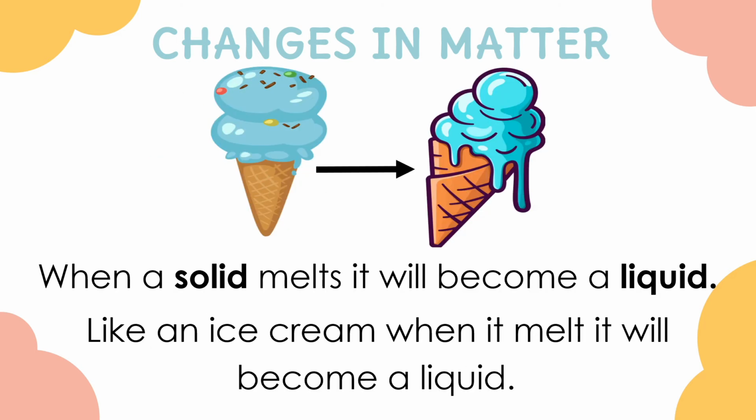Now let us have these changes in matter. As you can see, there are two ice creams. When a solid melts, it will become a liquid. As you can see in the first picture, it is a solid ice cream where there is no melting yet. But afterwards, if the ice cream melts, it will become liquid. So that's an example of a solid to liquid change in matter.